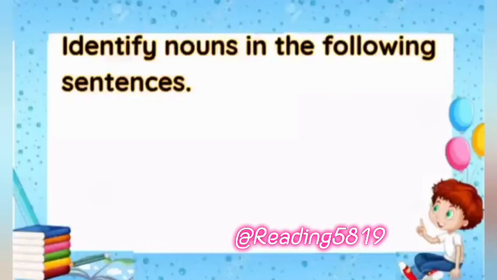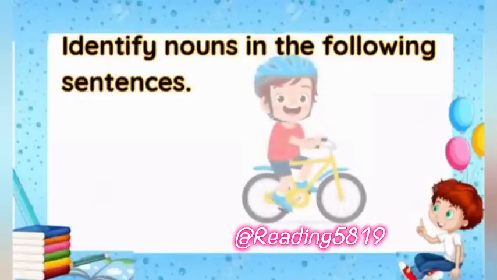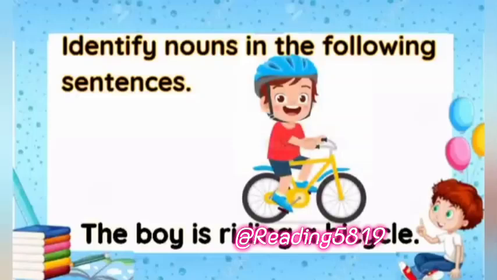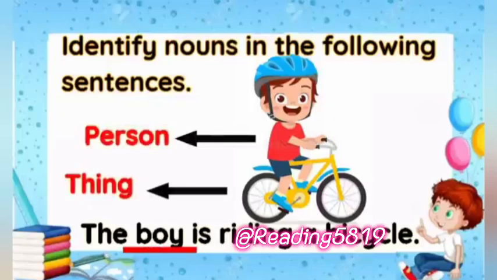Let's now identify nouns in the following sentences. The boy is riding a bicycle. Here, boy is the name of a person and bicycle is the name of a thing. So, boy and bicycle both are noun.